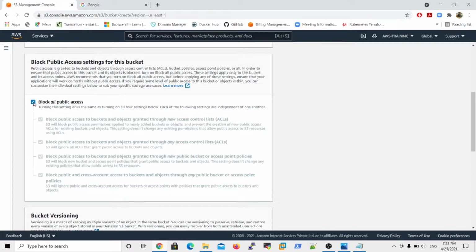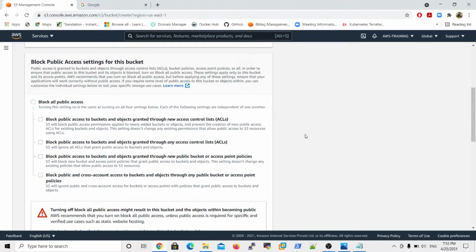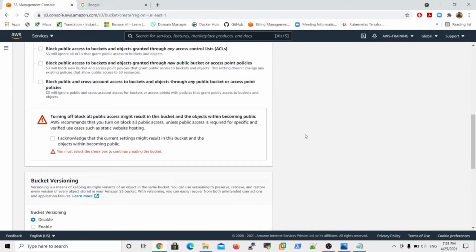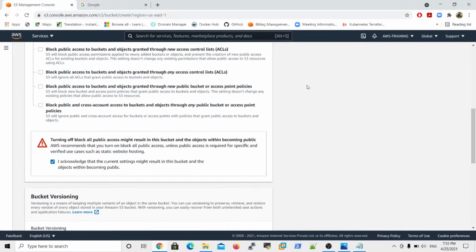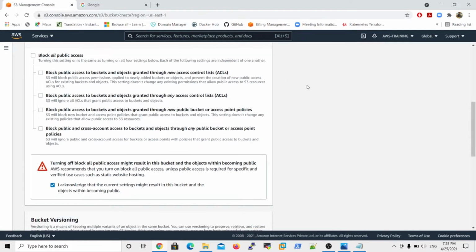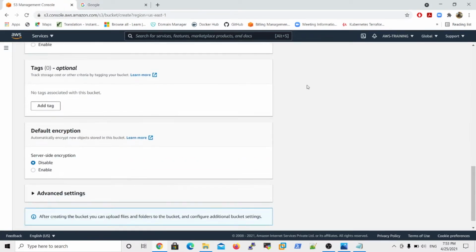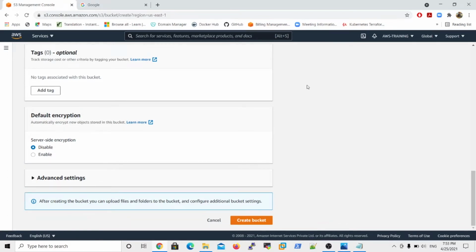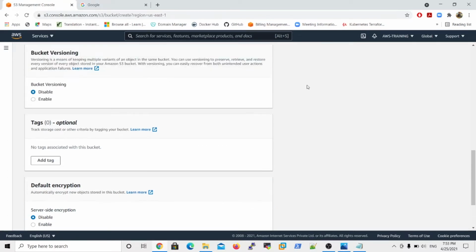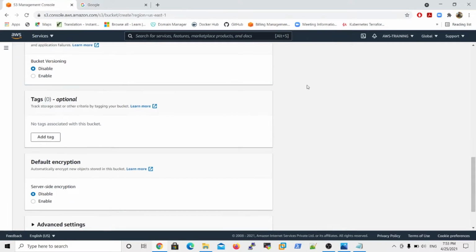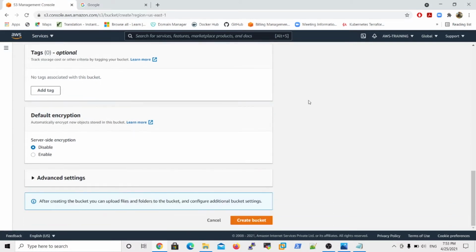So now fast, I unblock this, and I acknowledge that if I unblock the bucket options, that is called bucket public access. And what is bucket versioning, and tag names, and default encryption and decryption options. Later I will tell you what the versioning option is, even bucket properties are there; in the properties I will explain bucket versioning. And you want to keep the tag name here, and then the default encryption option is here, so server-side encryption only.